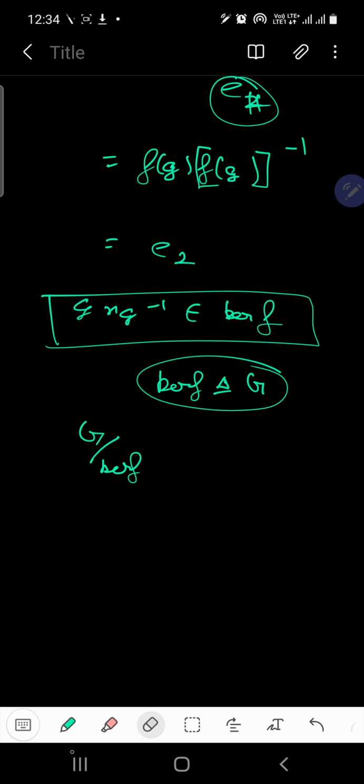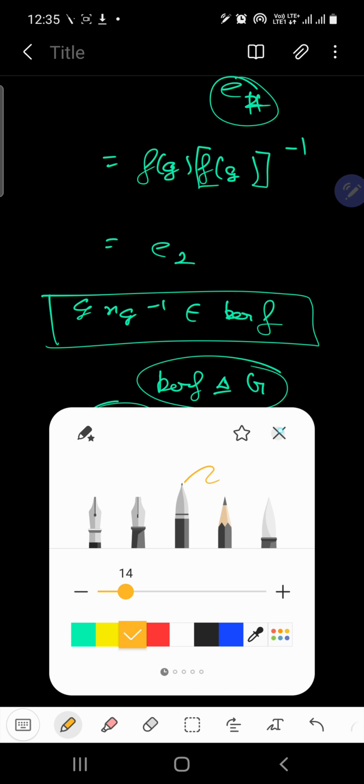Clear? Okay, so now we need to set the mapping.